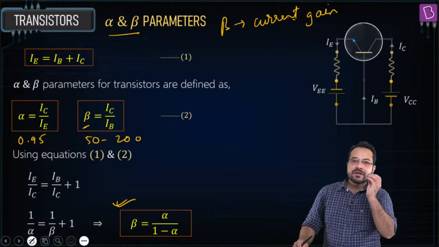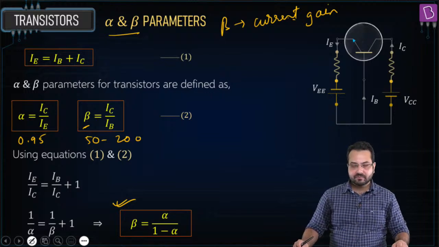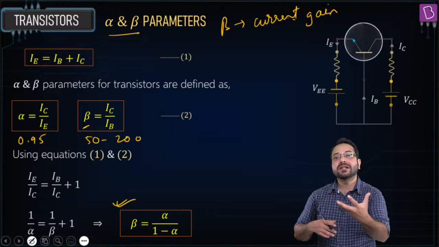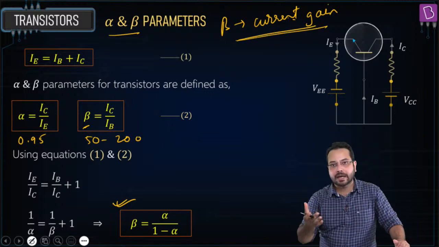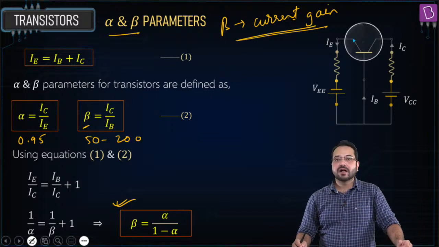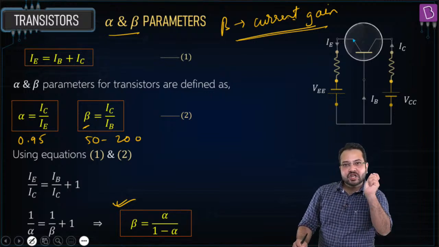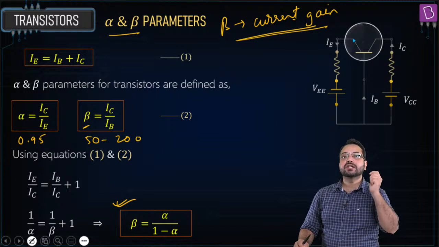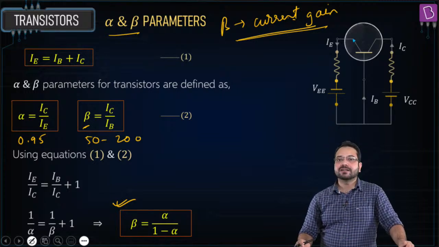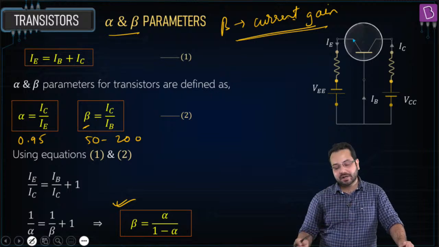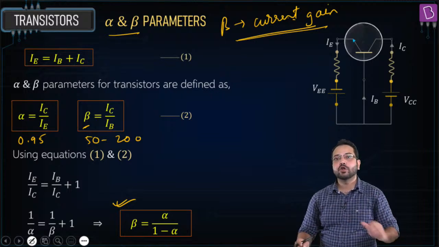So if we have even a small current IB, then the current IC is going to be large, and this is what is meant by current gain. Even if we change IB slightly, the change in IC is going to be large. That is why this term beta is very important, and its value is between 50 to 200.